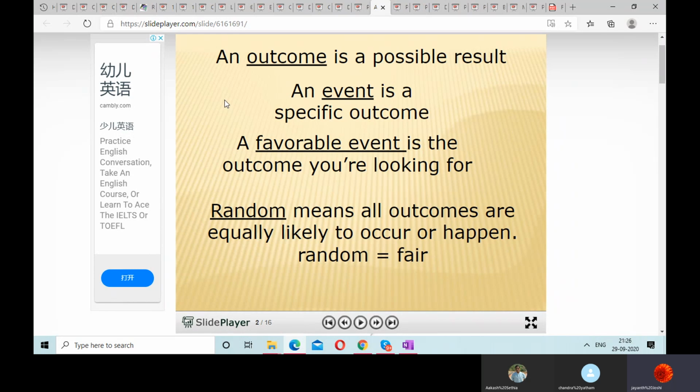And the occurrence of those outcomes are equally likely. That means there is a 50% chance, if I toss a coin, the probability of getting a head is 1 by 2, the probability of getting a tail is 1 by 2. That means 50% chance that head can fall, and 50% chance that tail can fall. Equally likely, that any one of them can occur.